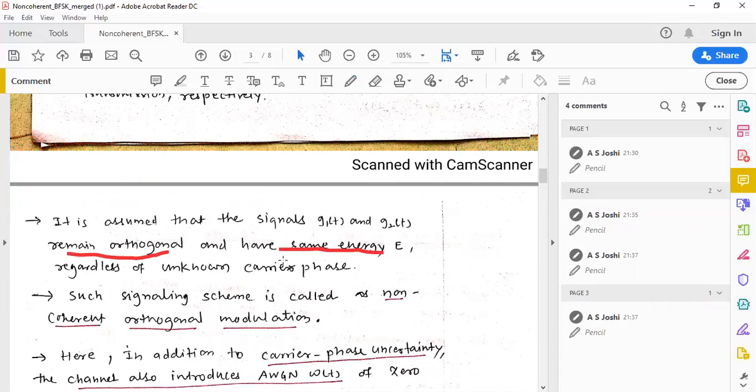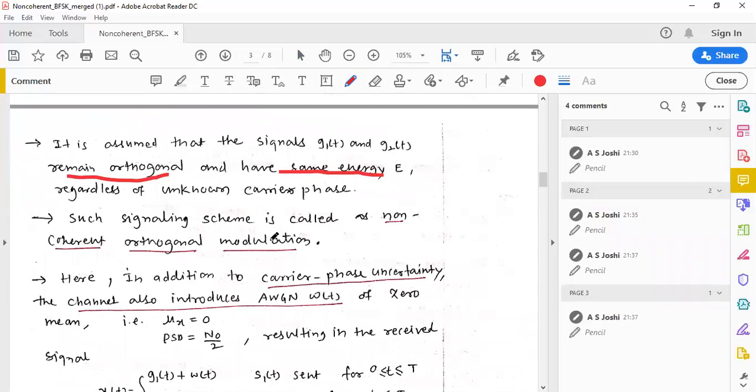Even though g1(t) and g2(t) remain orthogonal and have the same energy E, the change in the phase of the carrier signal in g1(t) and g2(t) is not equal. Such a signaling scheme is called non-coherent orthogonal modulation.